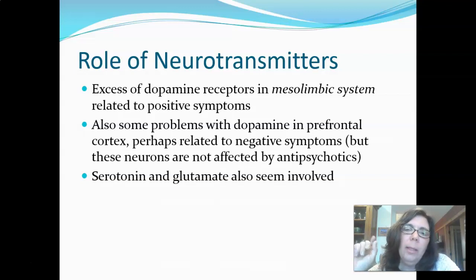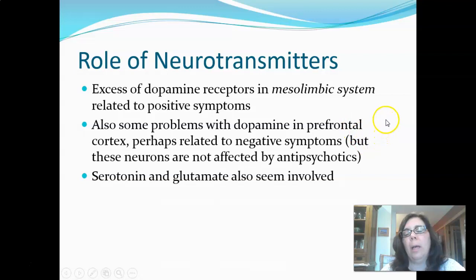Okay? The other place we get disruption to dopamine is in the prefrontal cortex, and this is related to negative symptoms. And remember, negative symptoms are that we don't have enough of something, that there's an absence of behaviors we wish were there. And think about the frontal lobe and how important it is to decision making and motivating us to behavior and making plans to engage in behavior, and all of that is kind of missing with a lot of those negative symptoms we talked about, and it's about a disruption of dopamine in that area of the brain. We also see serotonin and glutamate that seem to have some involvement, but not nearly in the ways that we look at dopamine as a way of understanding schizophrenia.